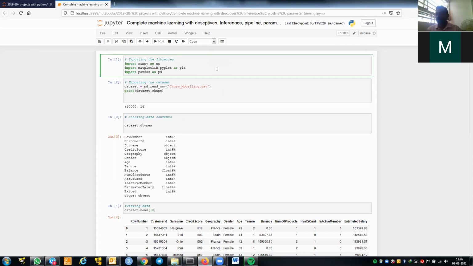So let's see what we'll do here. First, we are trying to import the libraries. Import numpy as np, matplotlib as plt, pandas as pd. These are the aliases we are using.